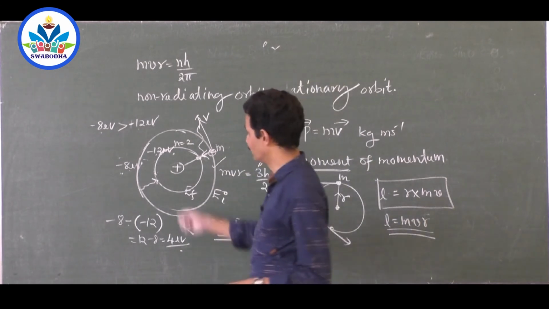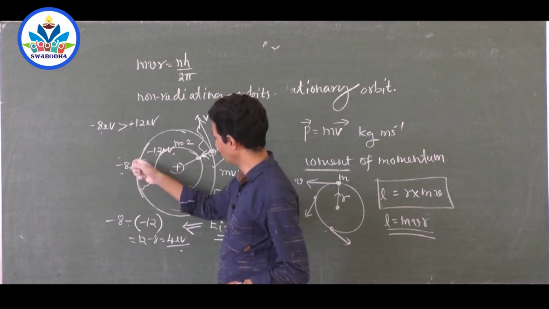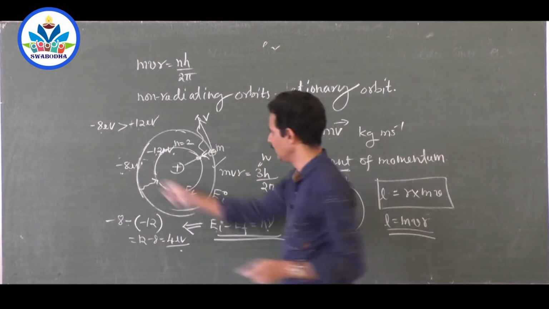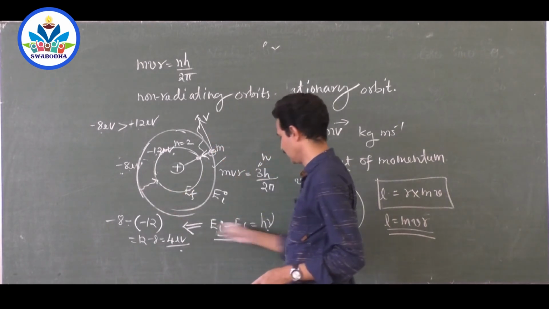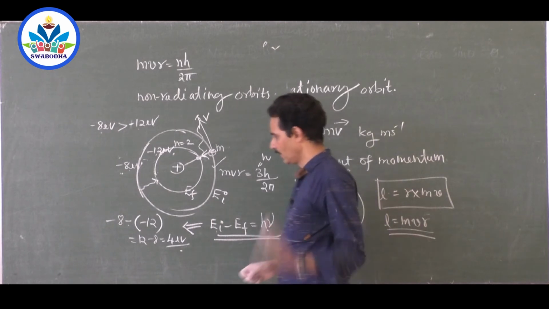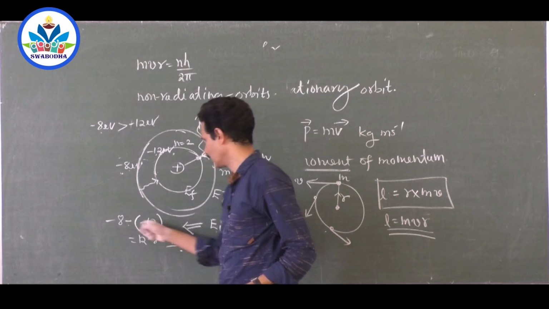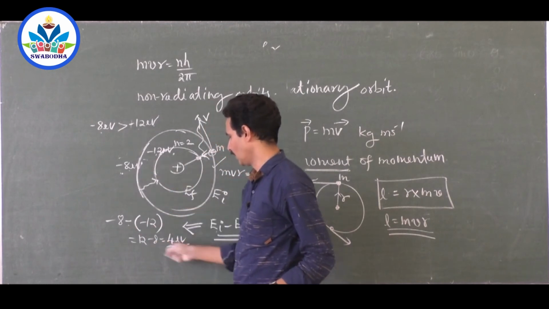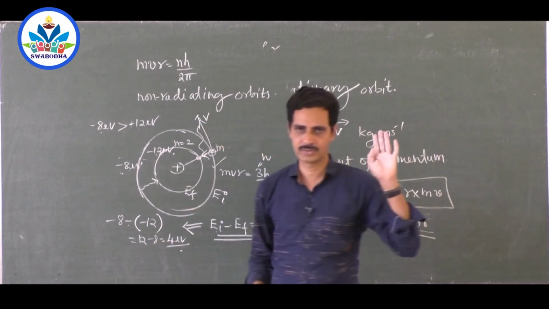As the electron jumps from the higher energy initial energy level EI to the final energy level EF, EI minus EF must be given out in the form of radiation. So what is EI minus EF? Minus 8 minus of minus 12. This is higher, this is lower. 12 minus 8, 4. 4 electron volt is given out.